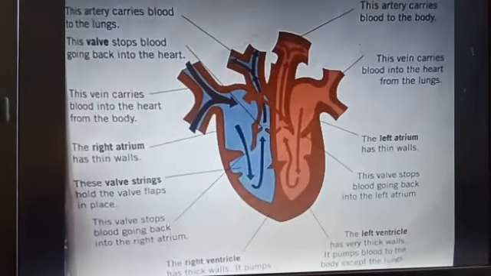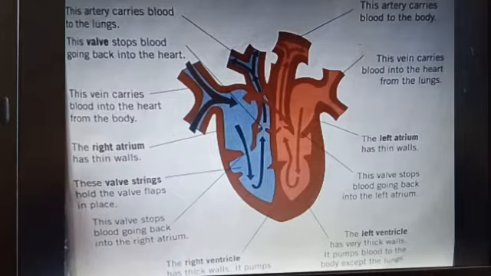What is the function of heart? As the heart contracts, it pumps blood to all parts of your body. It carries deoxygenated blood to the lungs, where it loads up with oxygen and unloads carbon dioxide, which is a waste product of metabolism. The heart is enclosed in a protective sac, which is called pericardium.